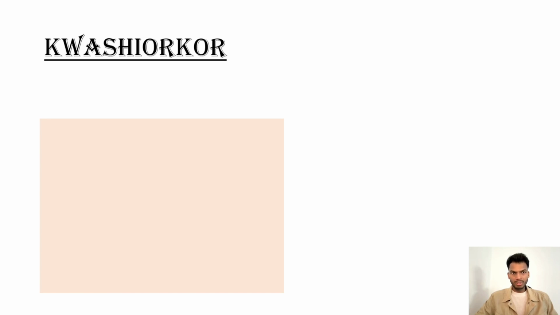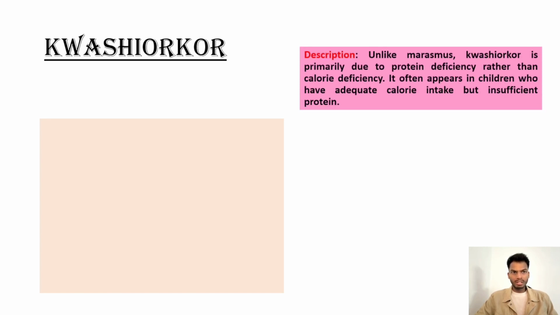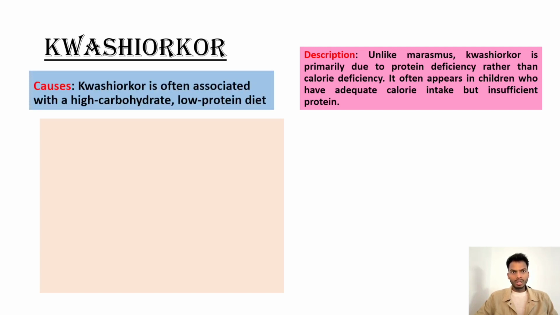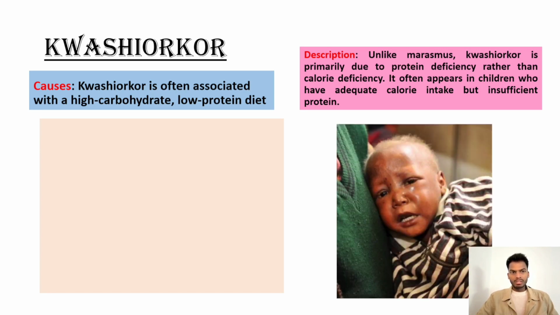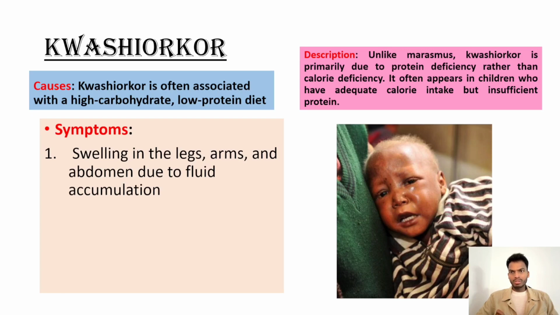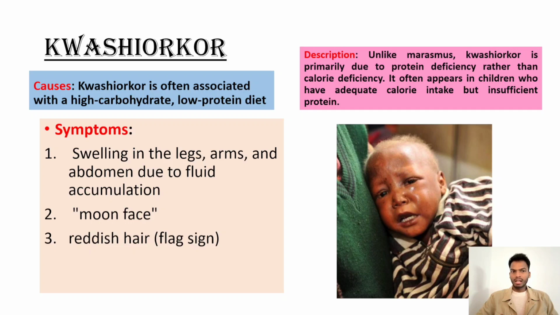Next comes Kwashiorkor. Unlike marasmus, Kwashiorkor is primarily due to protein deficiency rather than calorie deficiency. It often appears in children who have adequate calorie intake but insufficient protein. Causes: Kwashiorkor is often associated with a high carbohydrate, low protein diet. The picture shows the following symptoms: swelling in legs, arms, and abdomen due to fluid accumulation, moon face, reddish or flaxen hair, and flaky dermatitis.